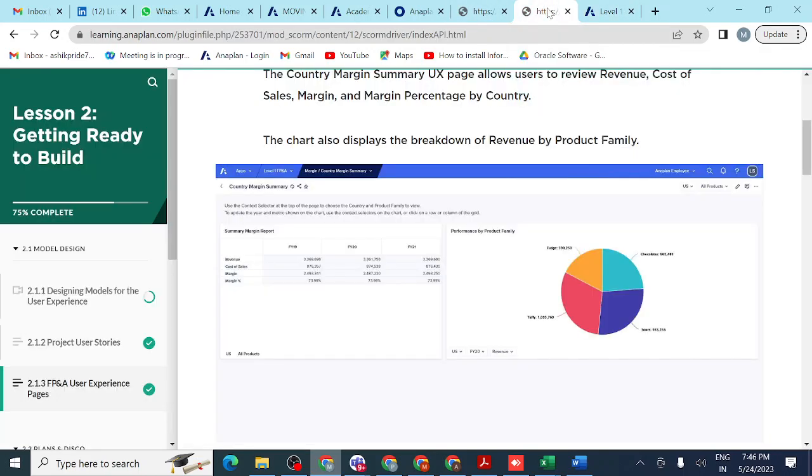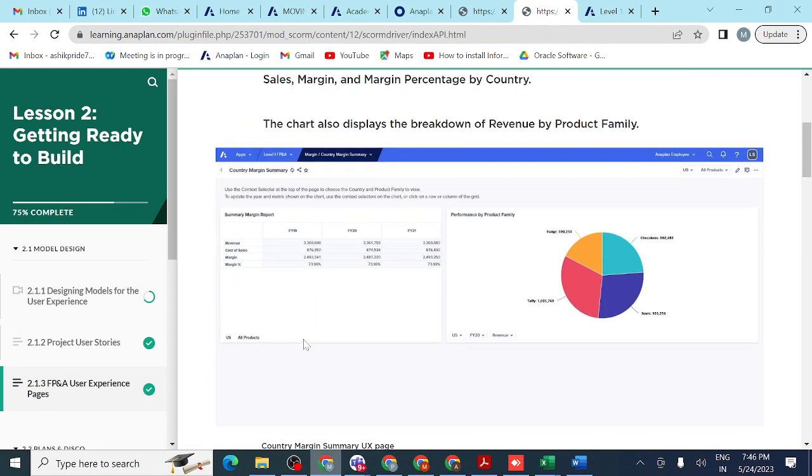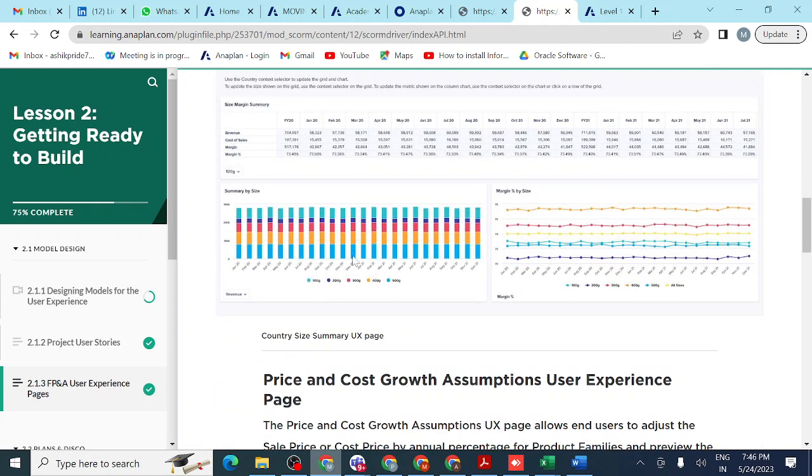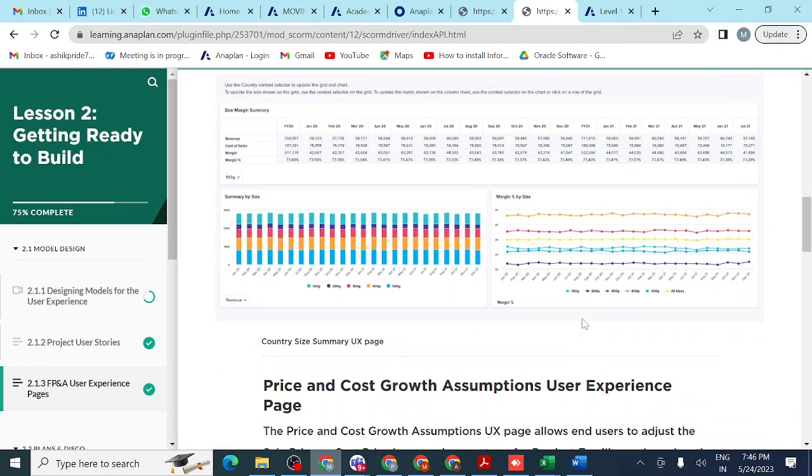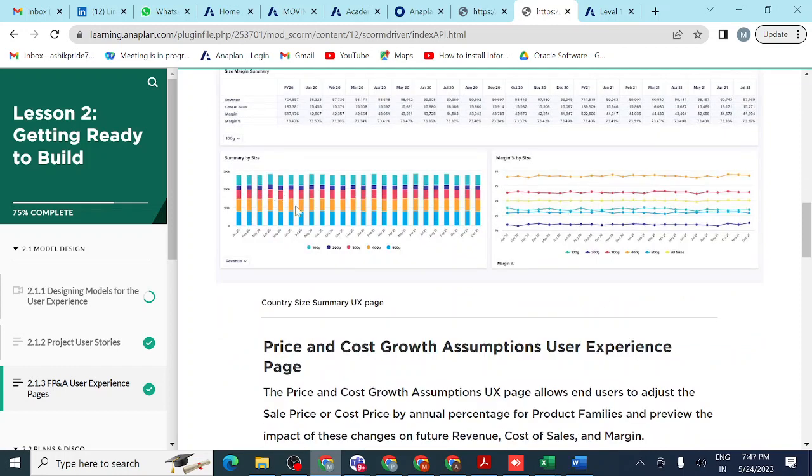Anaplan consists of a multi-dimensional structure. You can see these are the different UX pages. We can prepare results in different formats like a line chart, a pie chart, which we have seen, and a column chart. Each and everything you can see here. In Anaplan we can show our results to the end user. For upcoming years, how each and every size product will sell, January, February, each and every month, and how much revenue I will get in upcoming periods.